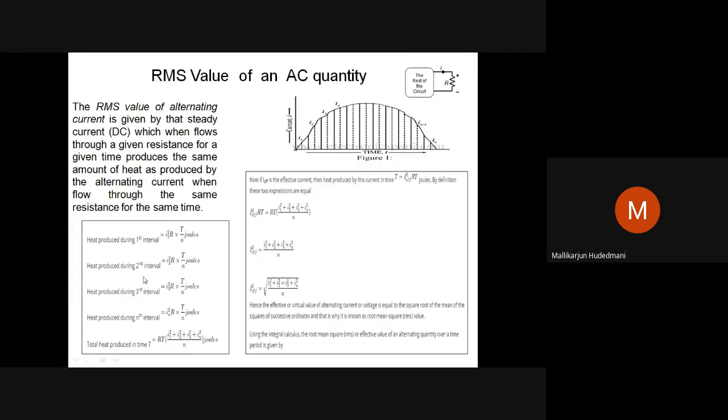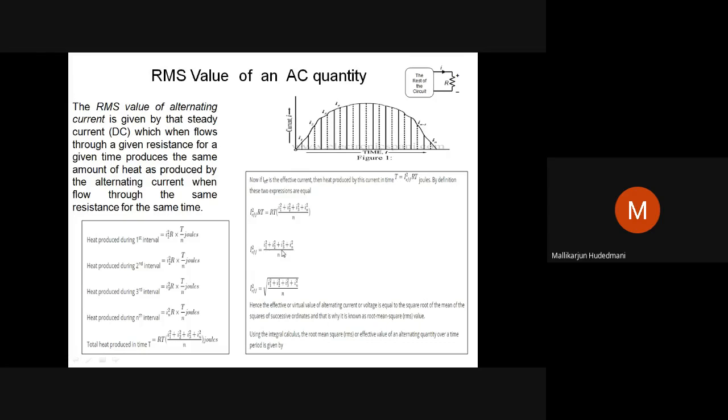So I'll get the sum of all the squares of instantaneous values. See how I'm changing my statement. These I1, I2, I3, I4, IN, which I made as mid-ordinates of the width of T by N seconds, I call them mid components. When you touch the waveform, each looks like an instantaneous value. Such instantaneous values, when I collectively join them, form a graphical representation of a quantity. Therefore, these I1, I2, I3, I4, IN are instantaneous values for me.